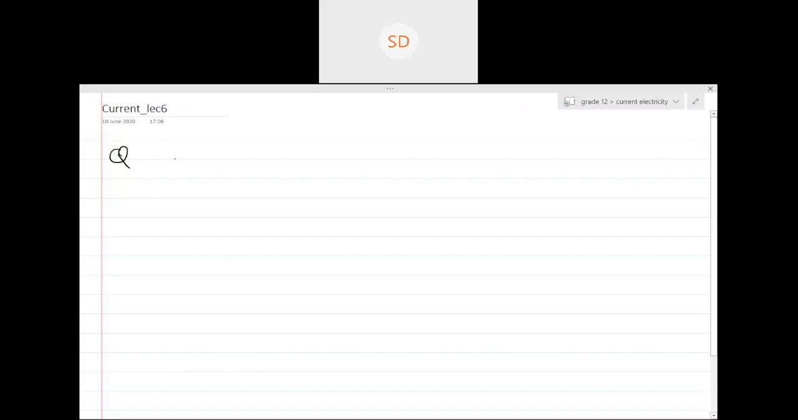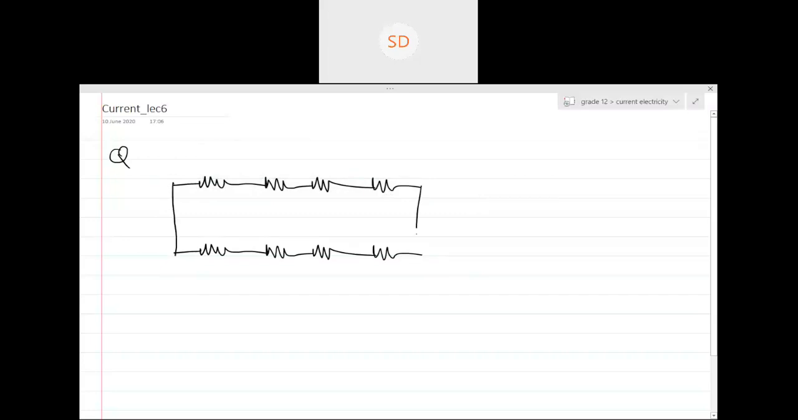So do this question, guys. Can you see this resistor, this resistor, this resistor, this resistor? There are 4 resistors like this, and 4 resistors like this. This is point B, and this is point A. You need to find every resistance. All of them are R.